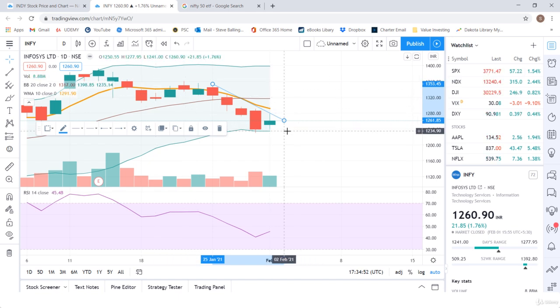Actually, I kind of like that actually. So there you go. Some India stocks as an example of different ways you can trade, some different things you can do.